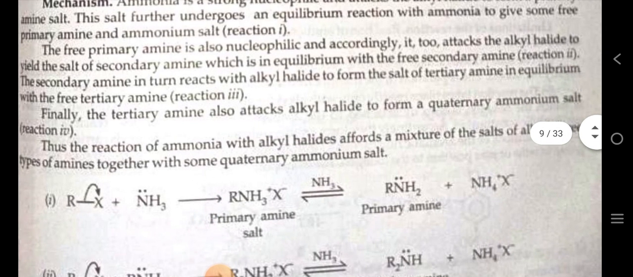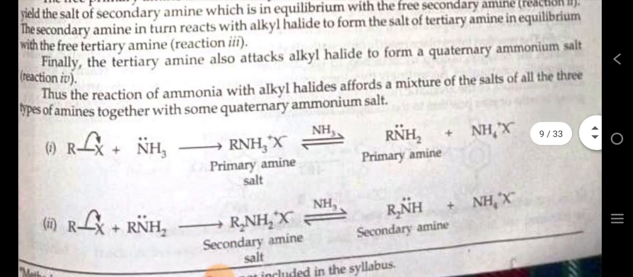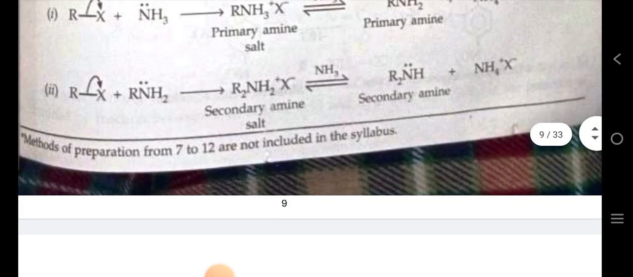Thus, the reaction of ammonia with alkyl halide affords a mixture of the salts of all the three types of amines together with some quaternary ammonium salt.